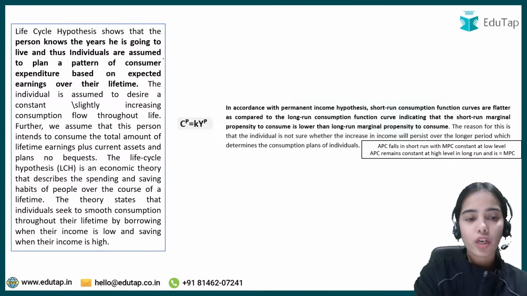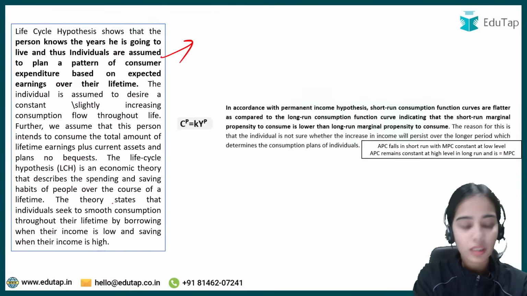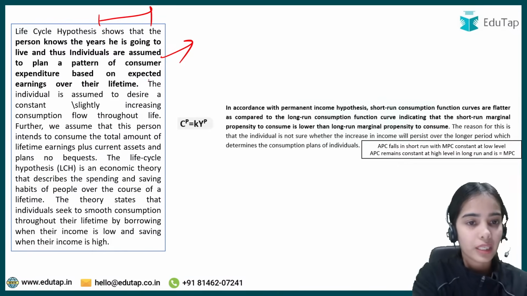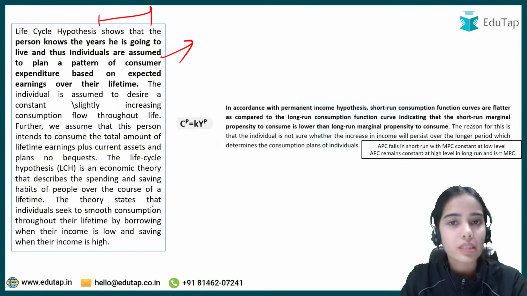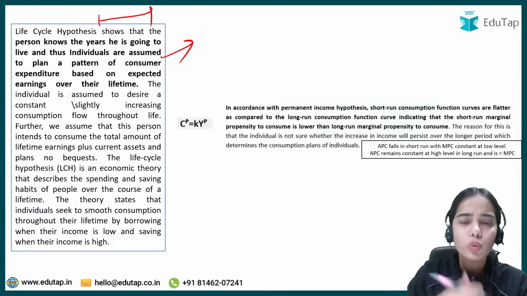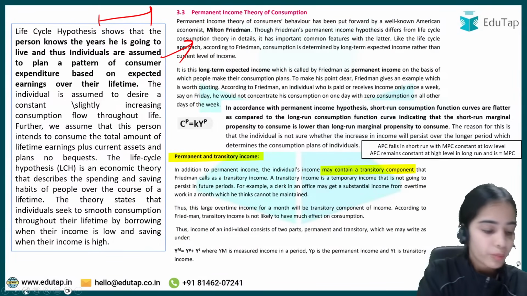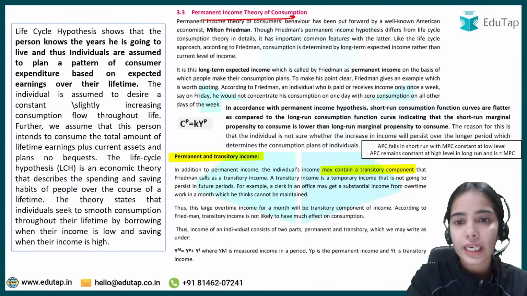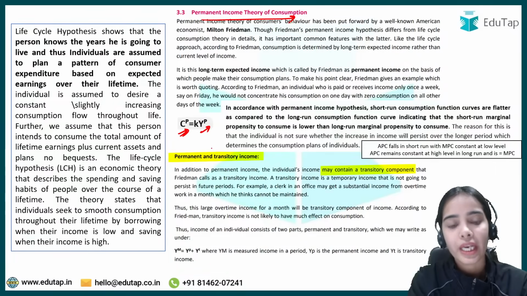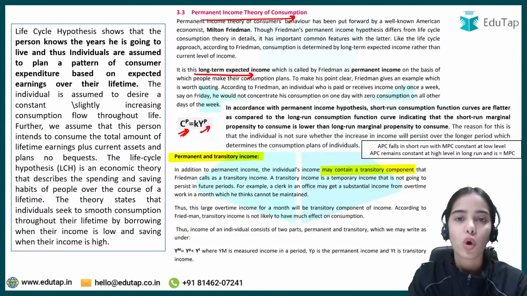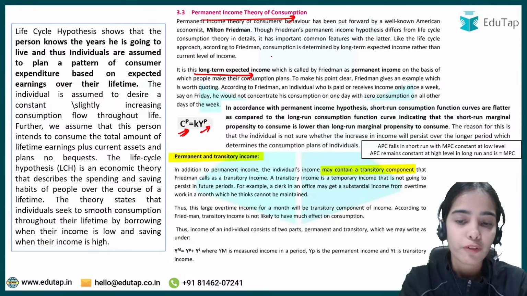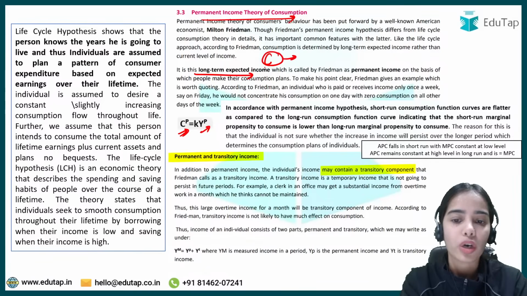Next is life cycle hypothesis, that says that the people know how many years they are going to live, and they have the smooth consumption pattern, and they keep their money for the long period of time. Permanent income hypothesis basically says that your permanent consumption depends upon your permanent income, and the people frame their consumption based on long term expected income.